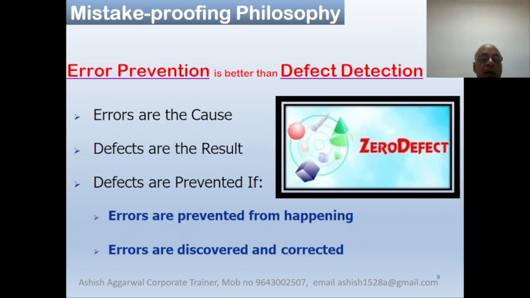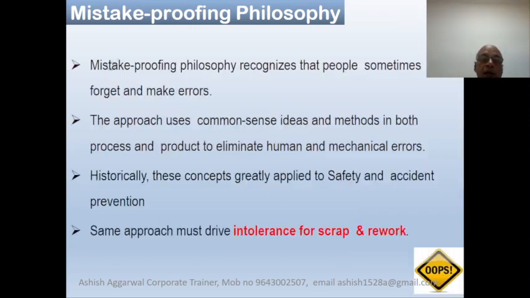Please remember, error prevention is better than defect detection. Errors are the cause, defects are the results, and defects can be prevented if errors are prevented from happening. Errors are predicted or discovered, detected and corrected.